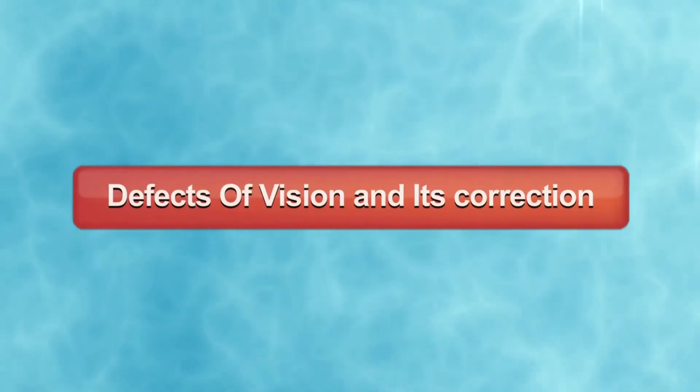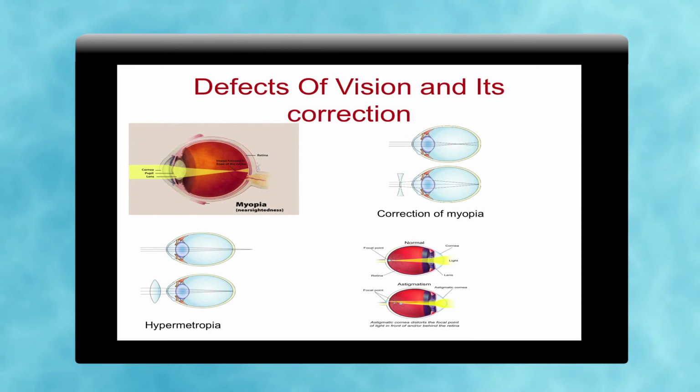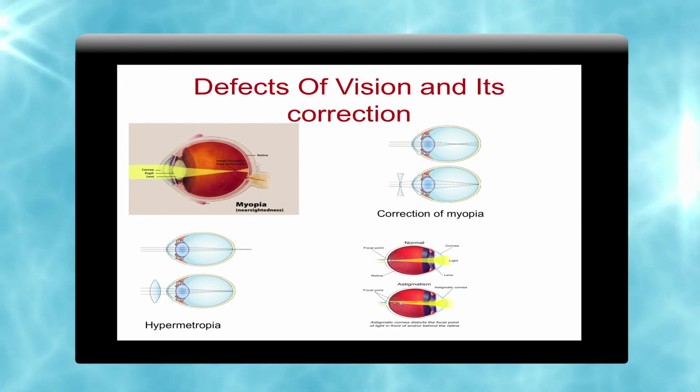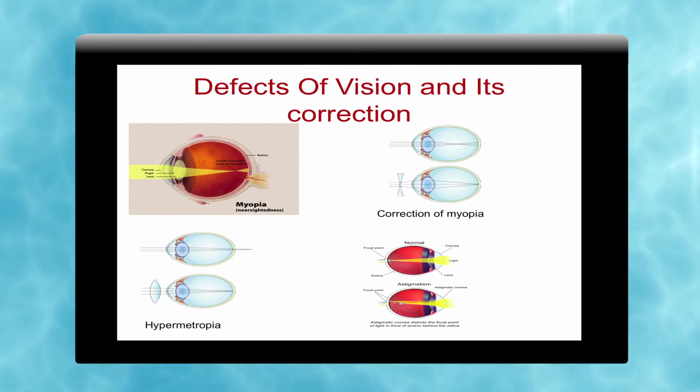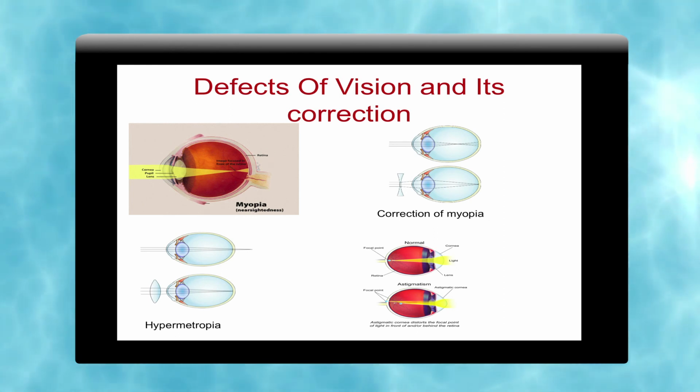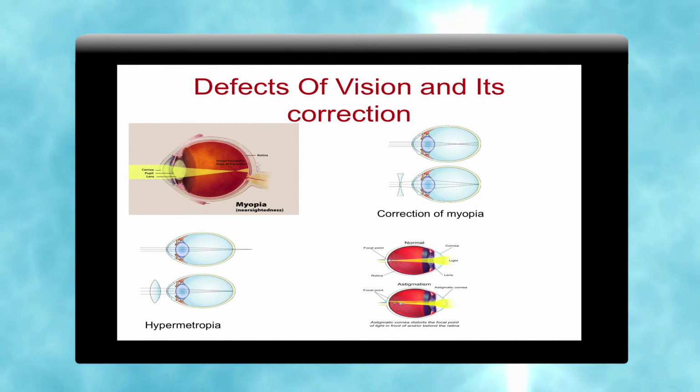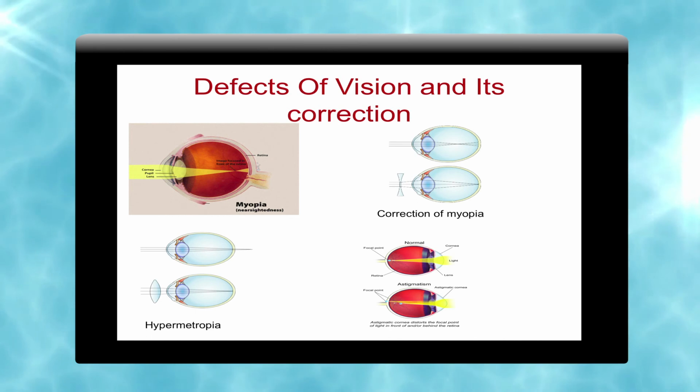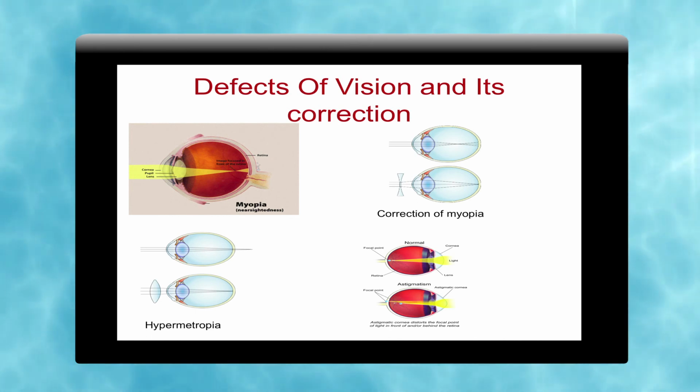Now, we will discuss the defects of vision and their correction. We have generally seen two types of defects. One is called hypermetropia and the other myopia. Why does it take place that our children wear specs and glasses? Because in normal eye vision, the image should be formed at the retina. But sometimes it forms away from the retina and sometimes it forms before the retina. So, these are the two types of defects. One is myopia, another is hypermetropia.